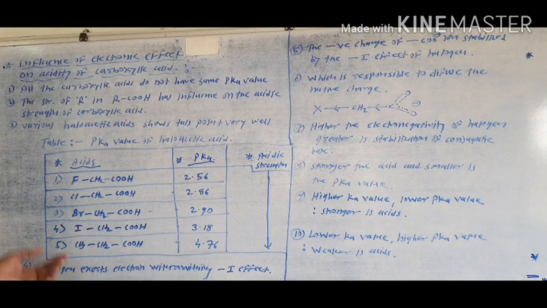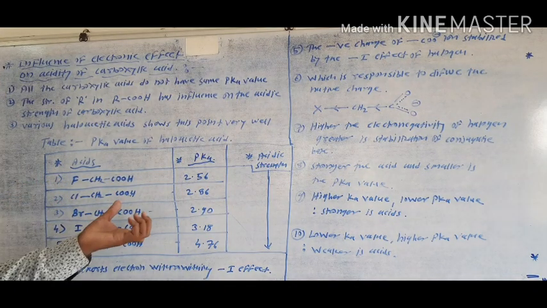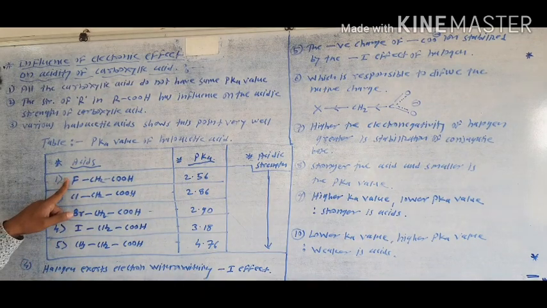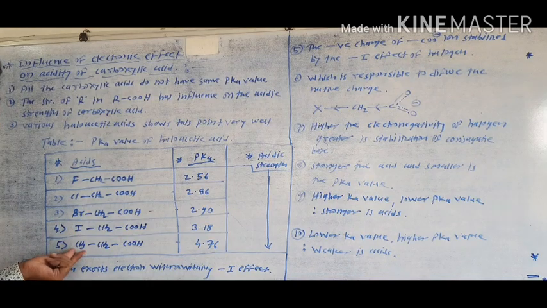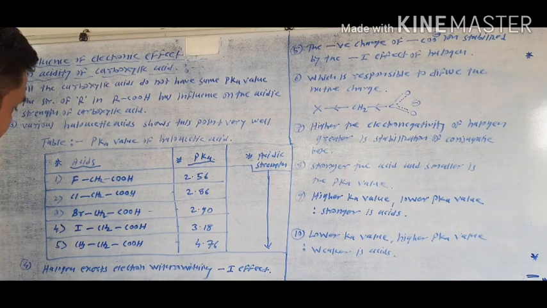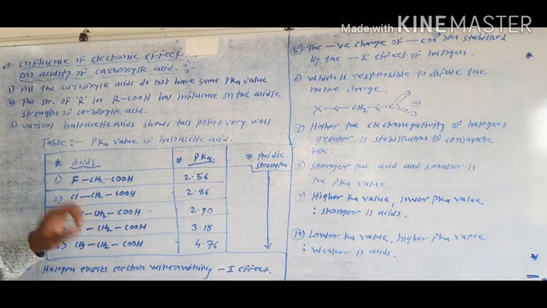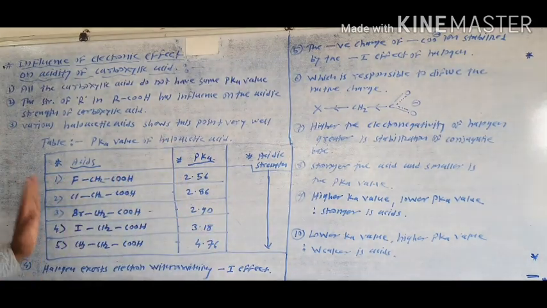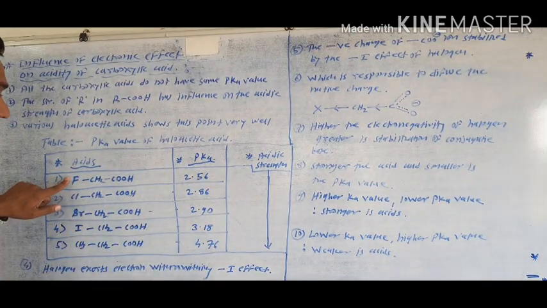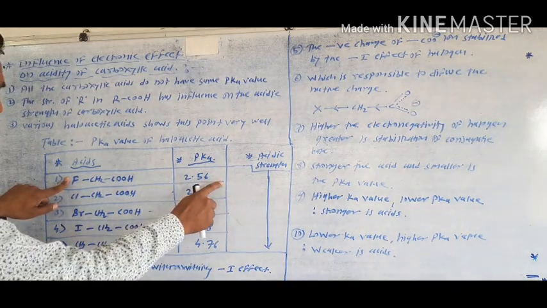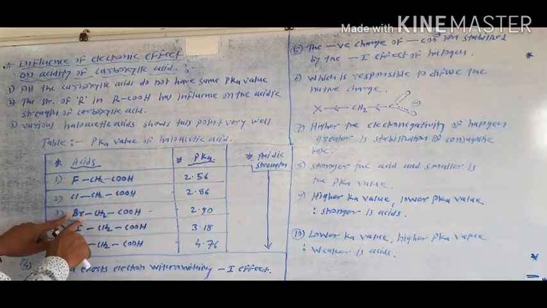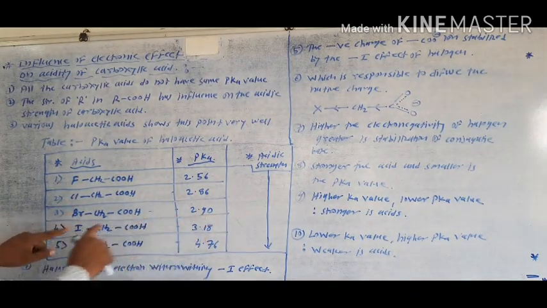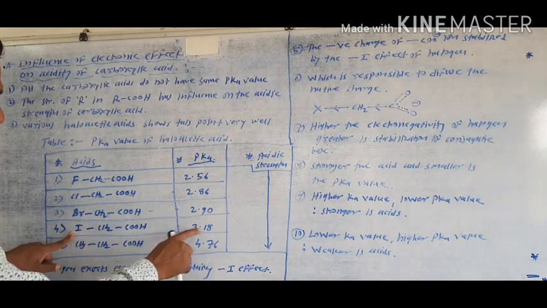The more electronegative halogen shows the smaller pKa value. Suppose fluorine is more electronegative as compared to chlorine, bromine, iodine, and the methyl group. In this way, greater is the electronegativity, smaller is the pKa value. This type of arrangement is observed. Here the most electronegative is fluorine, so the value is 2.56. Second most electronegative is chloro, which is 2.86. Third most electronegative is bromo, 2.90, and fourth is iodo, 3.18.